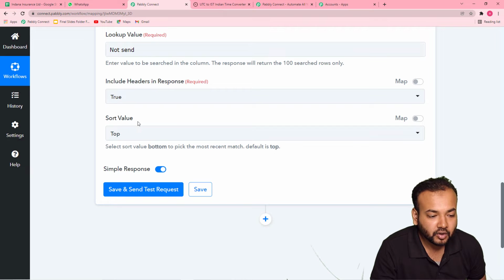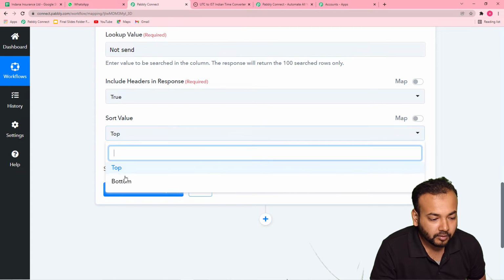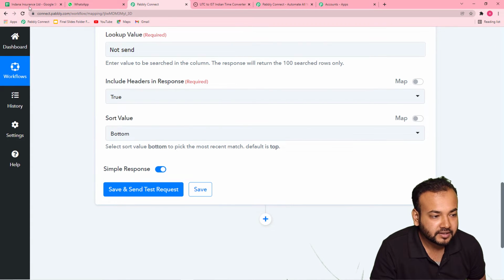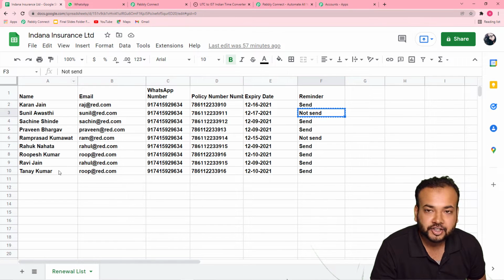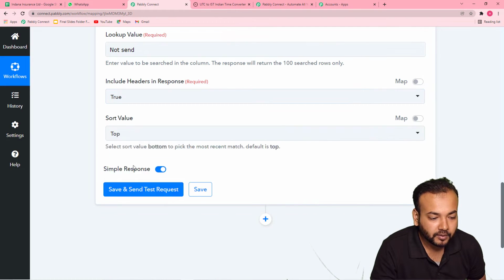And now it is asking sort value from top or bottom. Okay, so it is actually asking from where you want to start checking, from the bottom or from the top. So let me make it from the top. Okay, and now toggle this simple response button to off. I'll tell you why we are doing this.